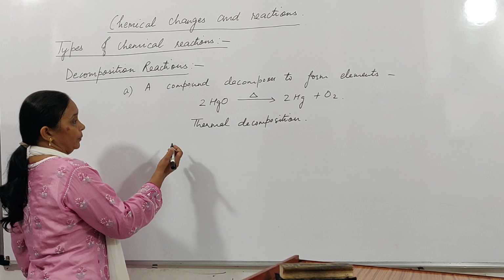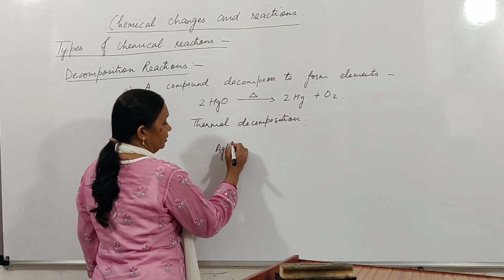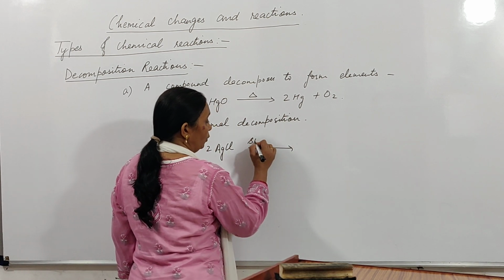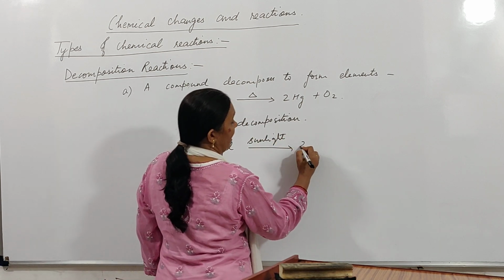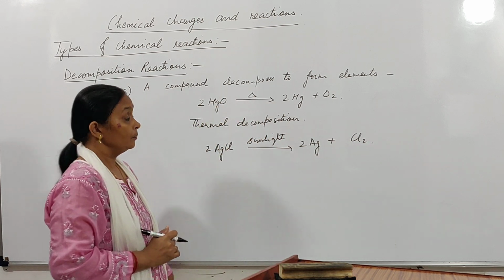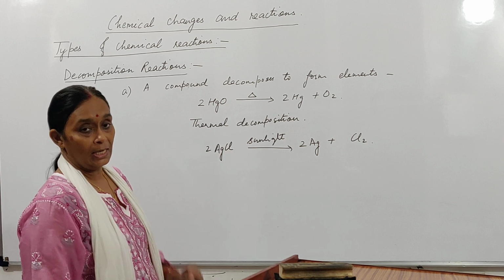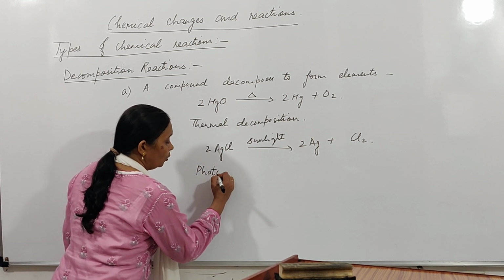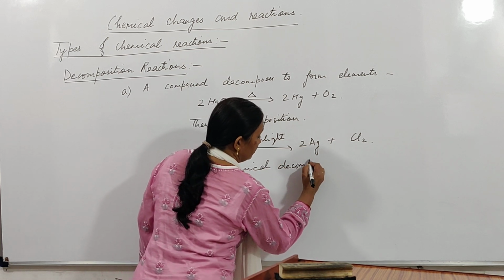Now, next example, let us see silver chloride. If you expose silver chloride to sunlight, it decomposes and forms silver and a greenish yellow gas, chlorine. This decomposition reaction is brought about by sunlight, so we call it photochemical decomposition.